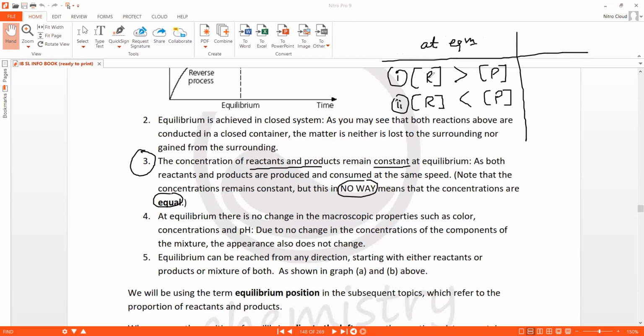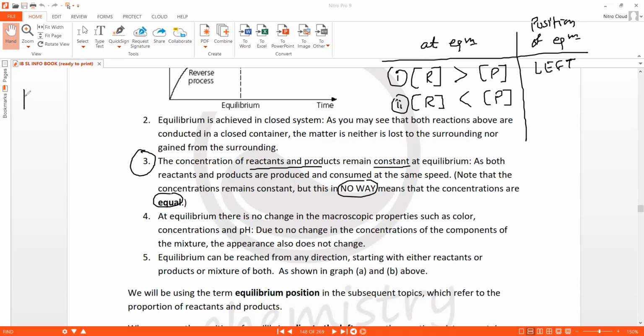if case one, which is concentration of reactants is greater than the concentration of products, then we can say that the position of equilibrium, or equilibrium position, is lying to the left. Why? Because at equilibrium, reactants are more than the products.